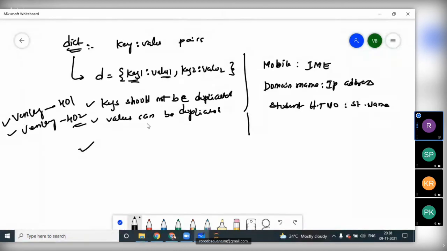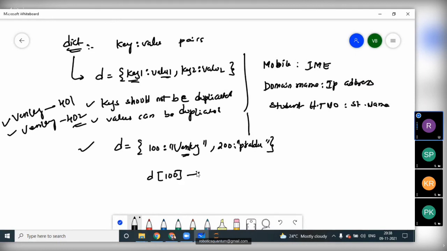Let us take one example of a dictionary. I'm going to take 100 colon "Venki", comma, 200 colon "Prabhu", in double quotes. These are the two values we have in the dictionary. 100 has the value Venki, and 200 has the value Prabhu. If I want to access Venki, how can we access it? With the help of D of 100. D of 100 will give Venki as the result. D of 200 gives the result Prabhu.